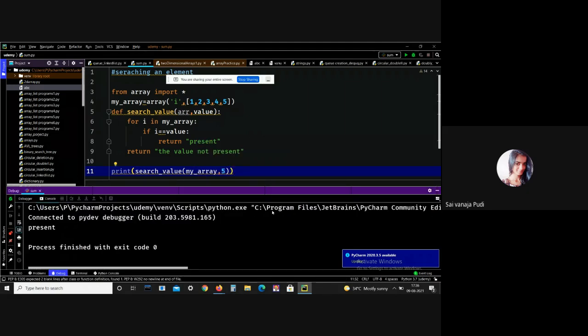See, I got the output, that is okay. The output is perfectly printed, that is 5.